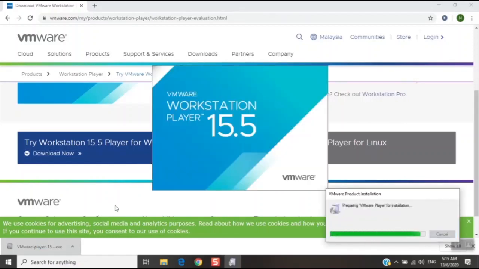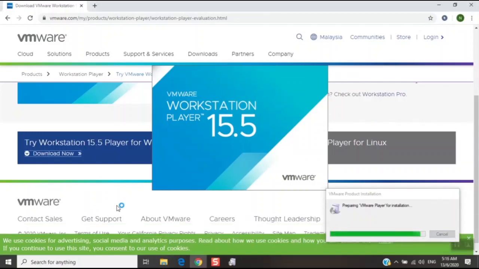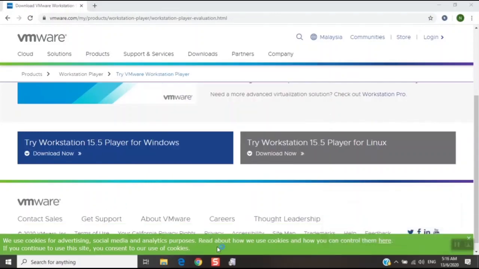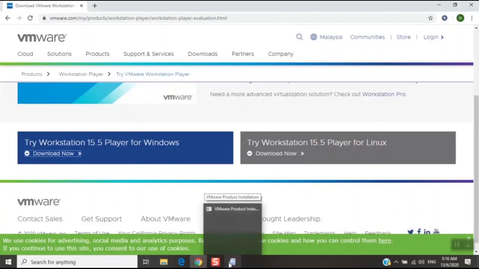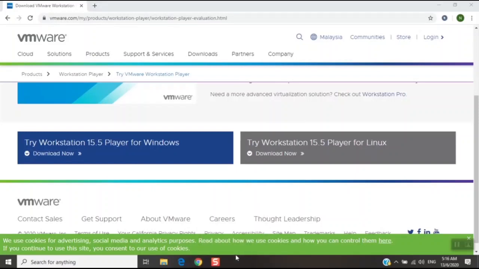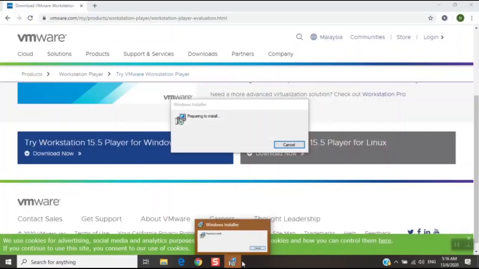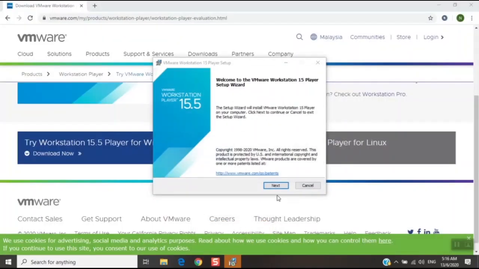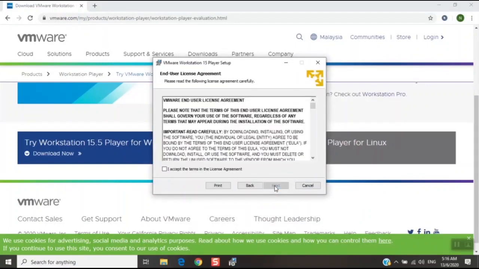Waiting for preparing VMware Player for installation. And then click here. And click next. And tick I accept the terms and click next.